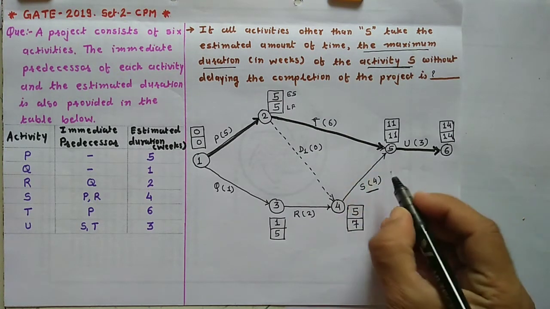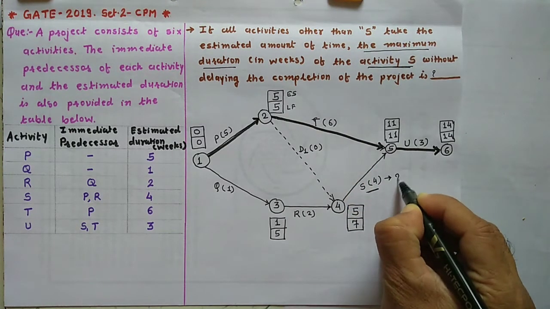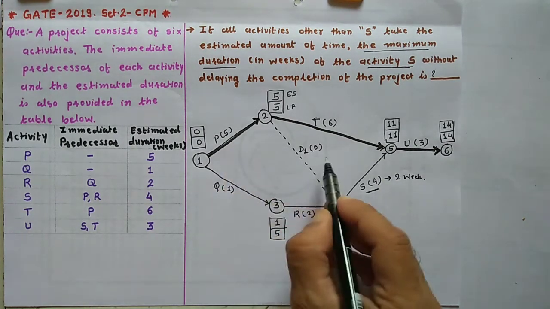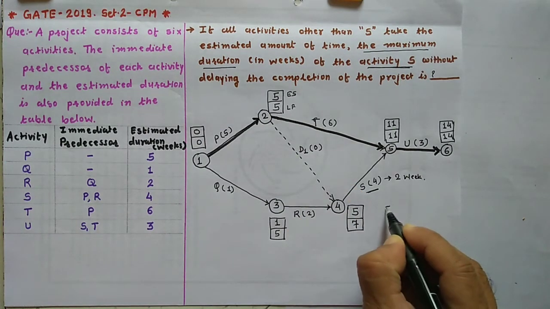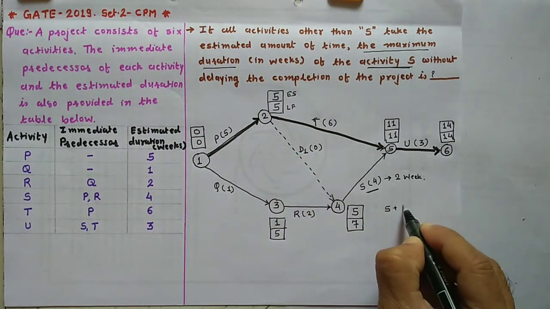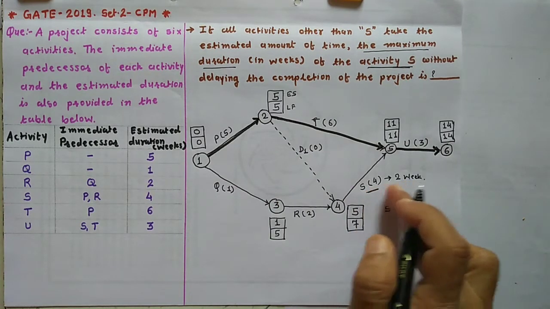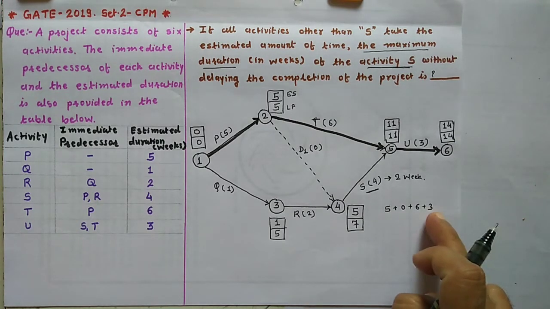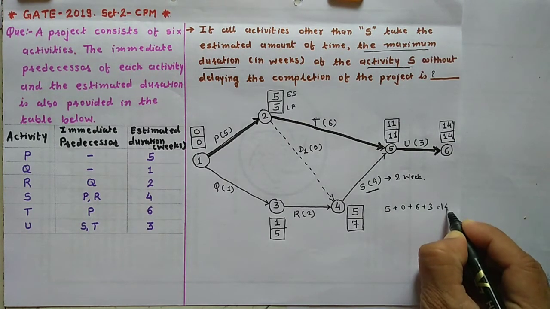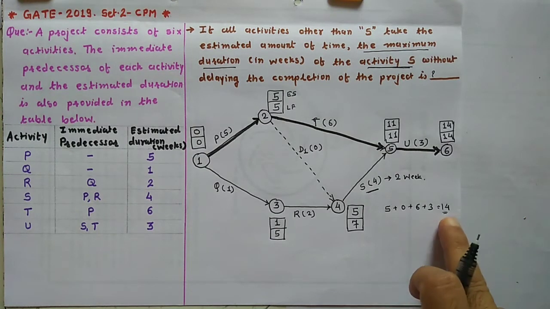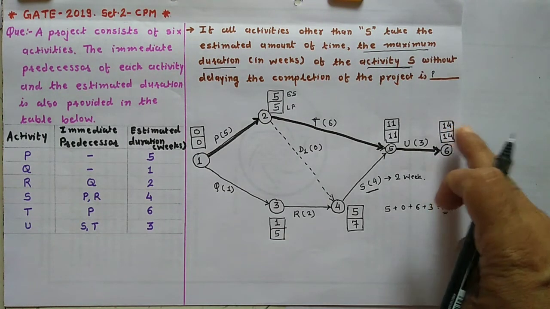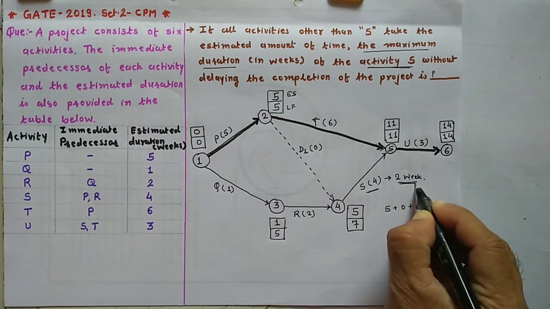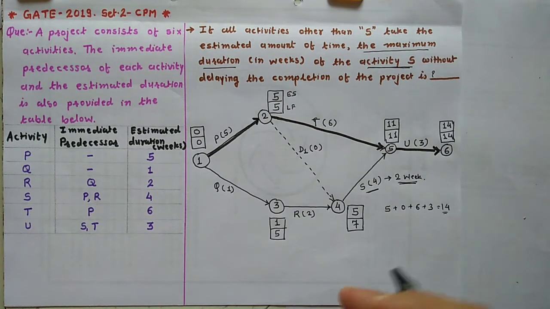But if it will increase up to 2 weeks more, then what would be your project completion time? 5 plus 0 plus 6, 11, 11 plus 3, 14. So your project completion time would not be affected. 14 is your project completion time, and if the S duration increases up to 2 weeks, then your project completion time would not be affected.